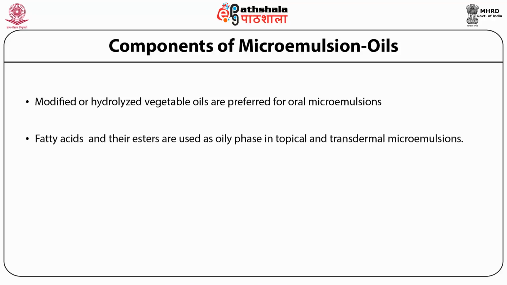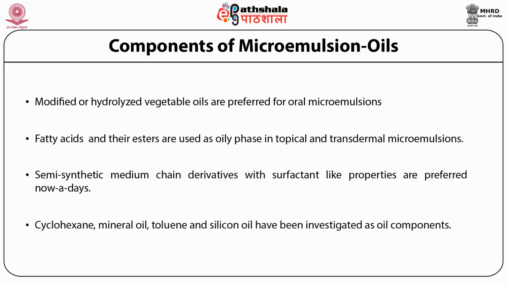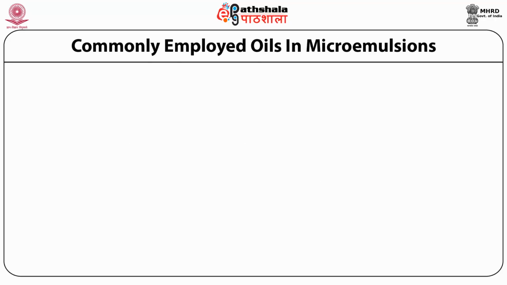Fatty acids and their esters are used as oily phase in topical and transdermal microemulsions. Semi-synthetic medium chain derivatives with surfactant-like properties are preferred nowadays. Cyclohexane, mineral oil, toluene, and silicon oil have been investigated as oil components. Now let us see commonly employed oils in microemulsions.